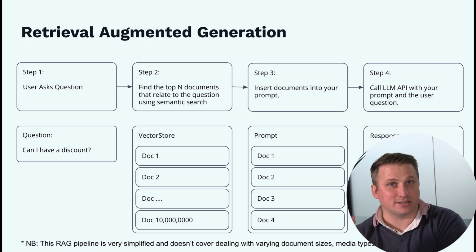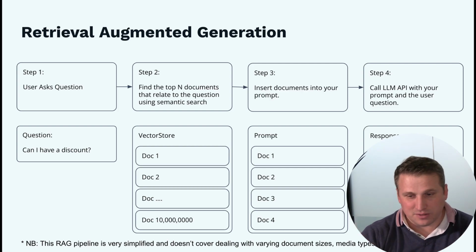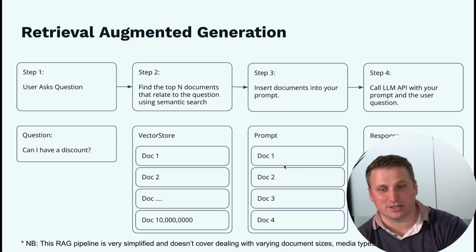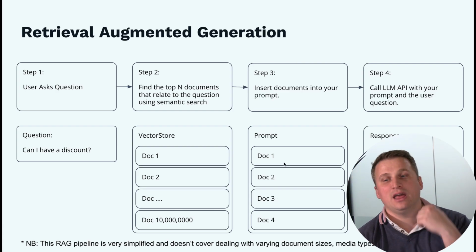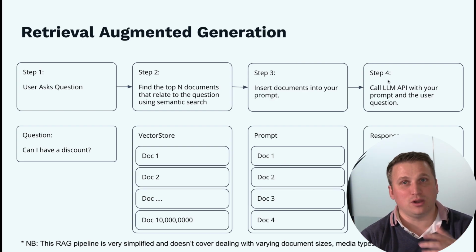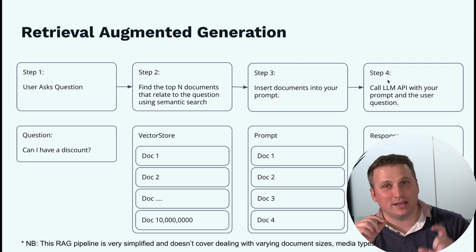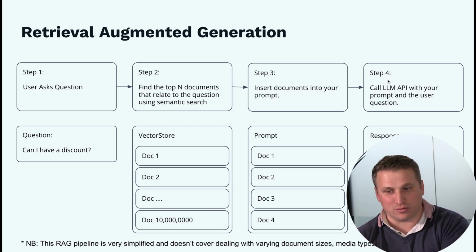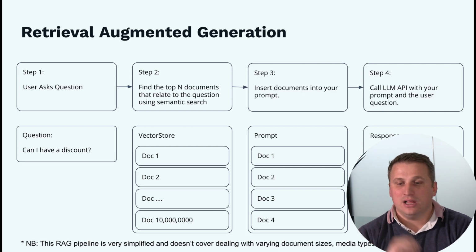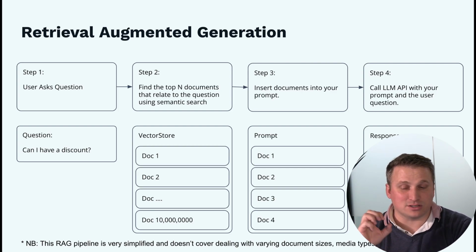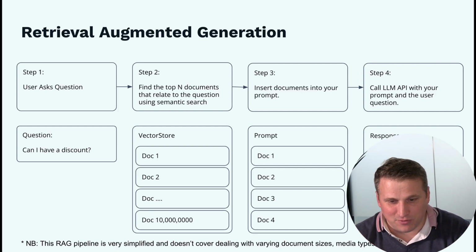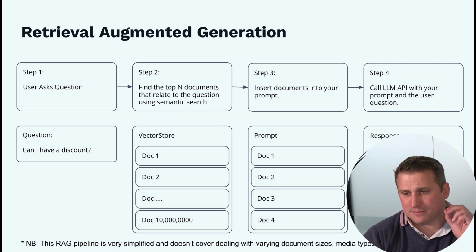Then we inject that into the prompt. Hopefully we take, in this example, 10 million documents and reduce them down to the 4 closest matches, and hopefully one of them has the right answer. We insert that along with the prompt, and then the LLM call has all of that information right in the reply, and it's able to give a really good response: new customers get a £15 discount and all this sort of stuff. This is a fairly well-known technique. There's a lot of subtlety to make it actually work well, but like I said, that's a topic for another video.